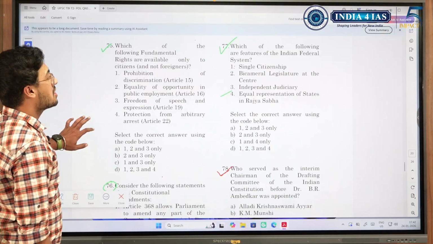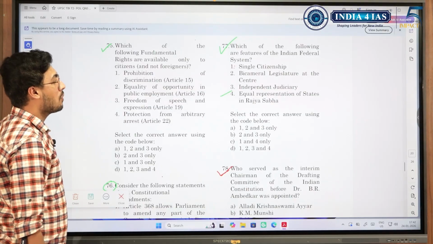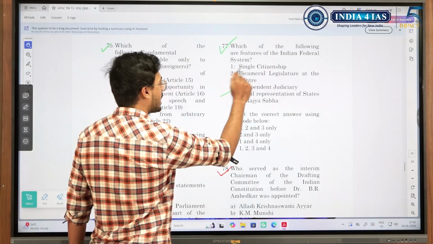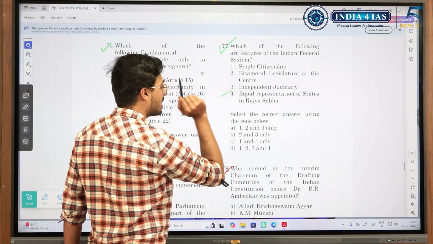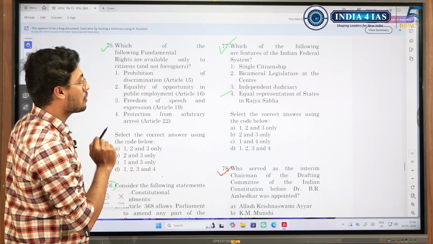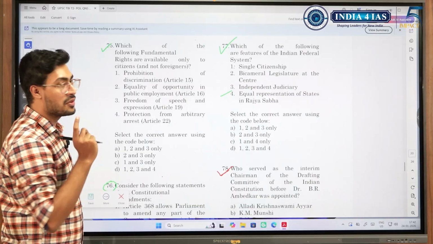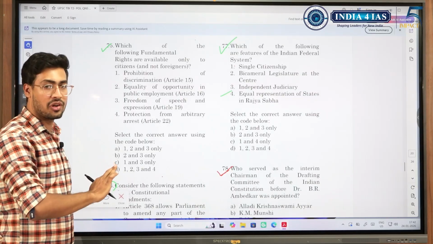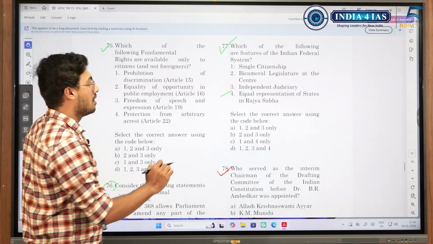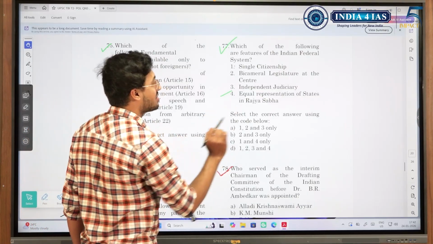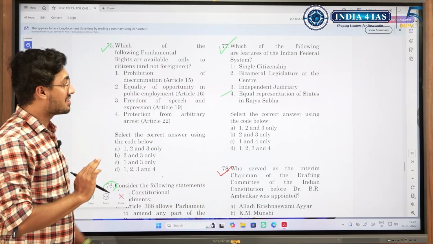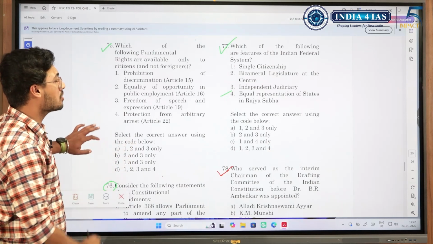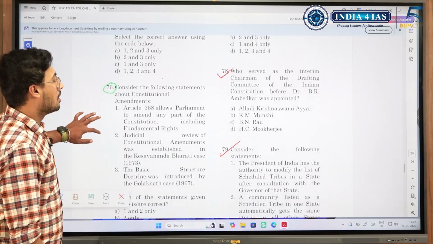Which of the following are features of Indian federal system? Here again a trap was given. See, federal, so it is not single citizenship. Bicameral, yes. Independent judiciary, yes. 2 and 3 are correct. But equal representation of states in Rajya Sabha, please be very careful. It is speaking of only federal. It is not asking whether symmetrical federal or asymmetrical federal. This is asymmetrical federalism, but it doesn't fall under general federal system feature. So the answer is only 2 and 3.